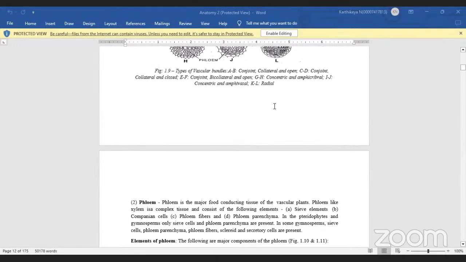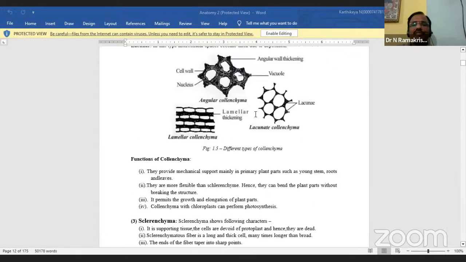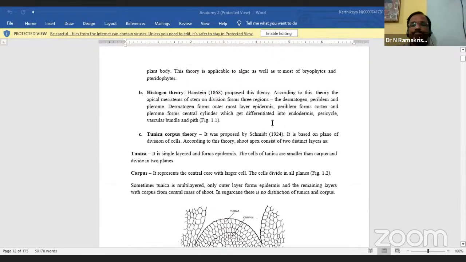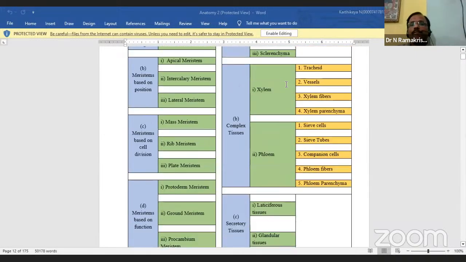Yes, sir. Now once again I am showing this chart, which is important. We have now completed the xylem: tracheids and vessels, xylem fibers, xylem parenchyma. This is a complex tissue.